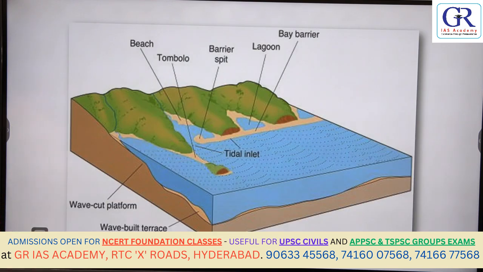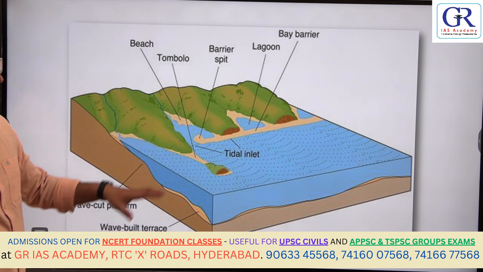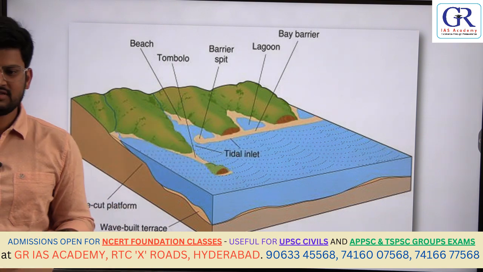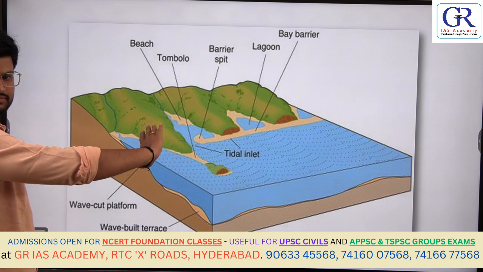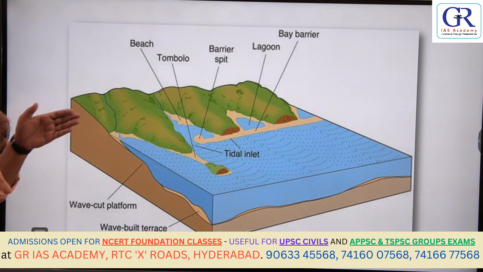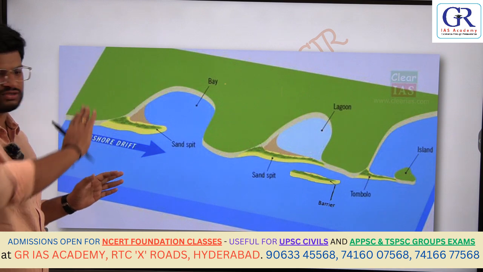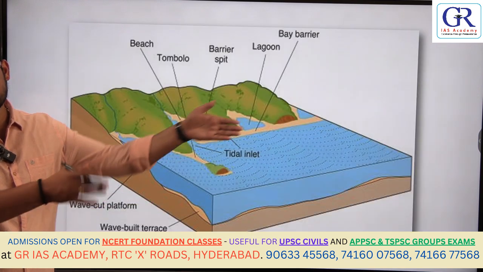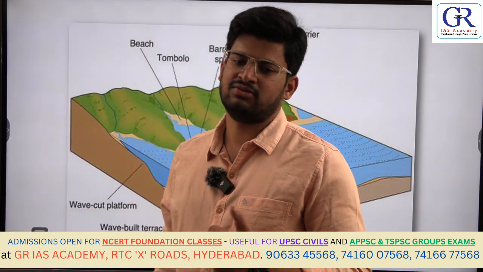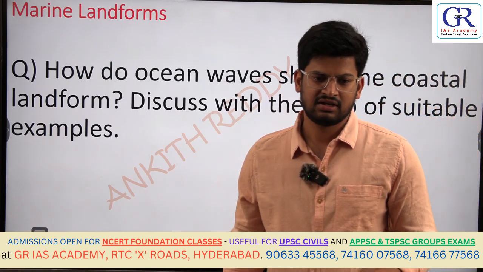Now you may have a doubt, sir, that all the deposits should be on the shore, forming beaches, but why are these parallel structures sometimes formed? What happens is, the sea waves usually come straight, but sometimes because of the winds, the waves change direction and move longitudinally. Instead of moving towards the coast, they deposit the sediments longitudinally, forming sandbars, spits and lagoons. So this is about the coastal landforms.